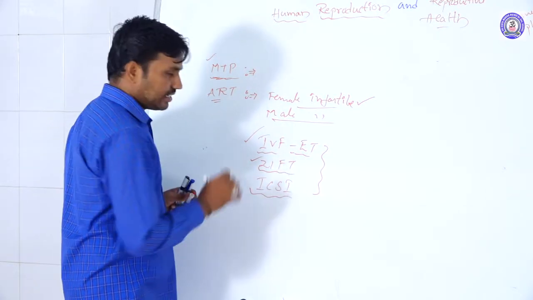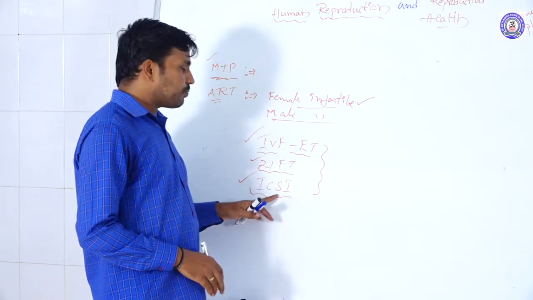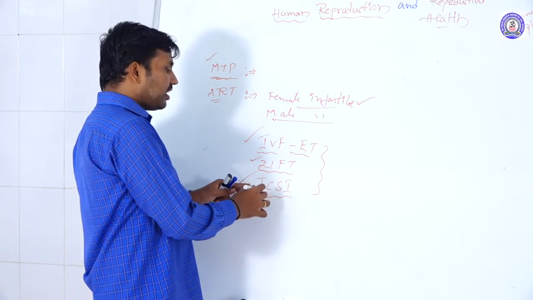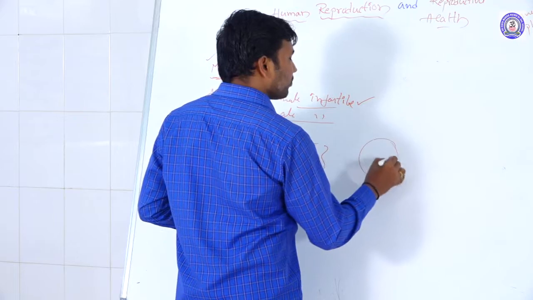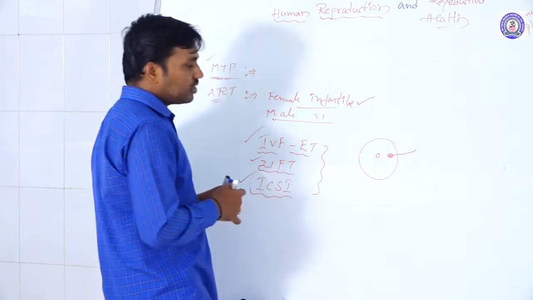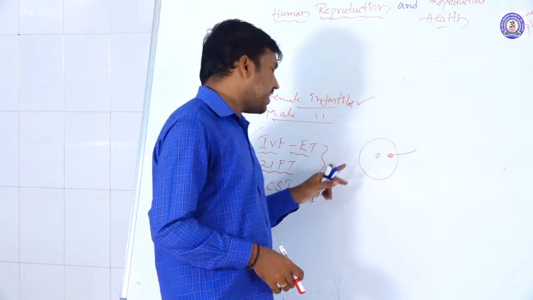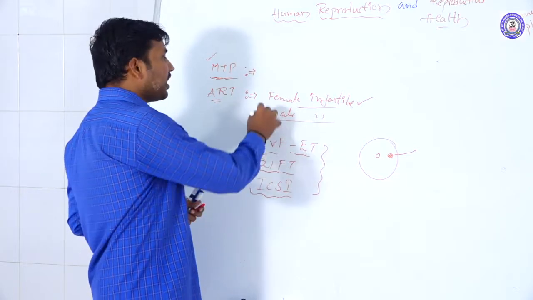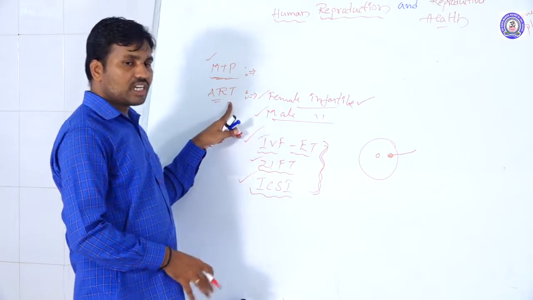And ICSI. Suppose the males are infertile, the sperm count is low or the sperm motility is reduced. In that condition we do intracytoplasmic sperm injection. That means the sperm is directly injected through a micro injection into the ovum. This is called intracytoplasmic injection. Like this, based on female and male infertility, we follow certain ART technologies.